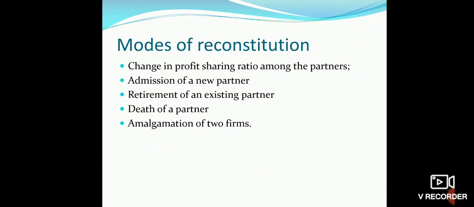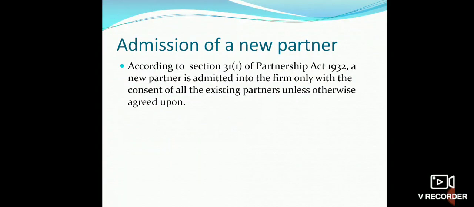And amalgamation of two firms, when two firms agree to amalgamate with each other, that will also lead to a mode of reconstitution. Now today we are going to take the admission of a partner and we will calculate the new profit sharing ratio.